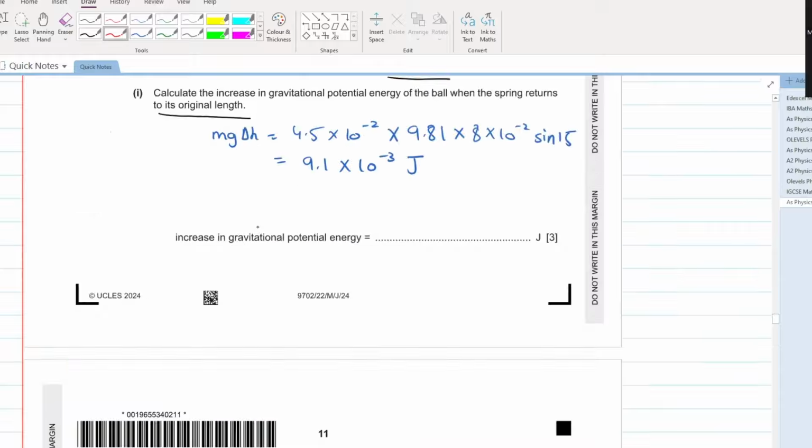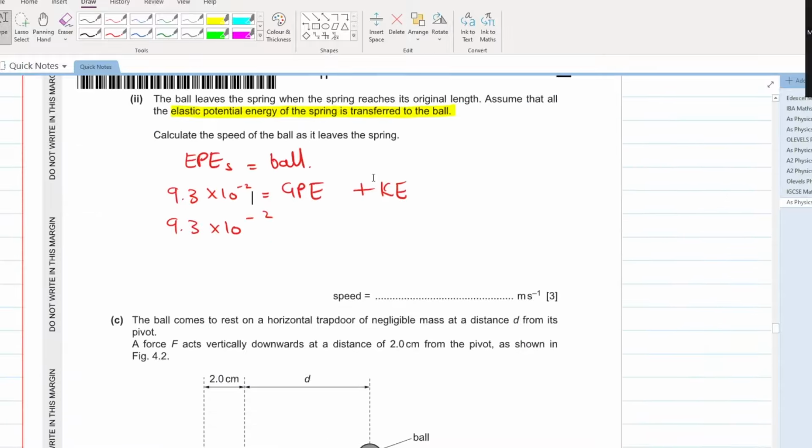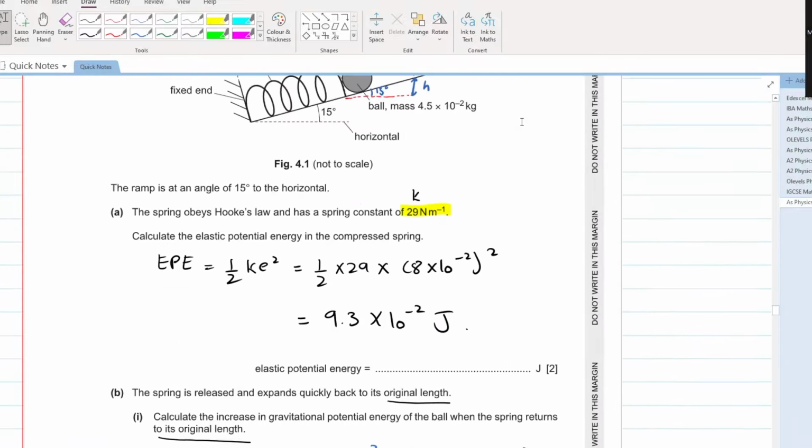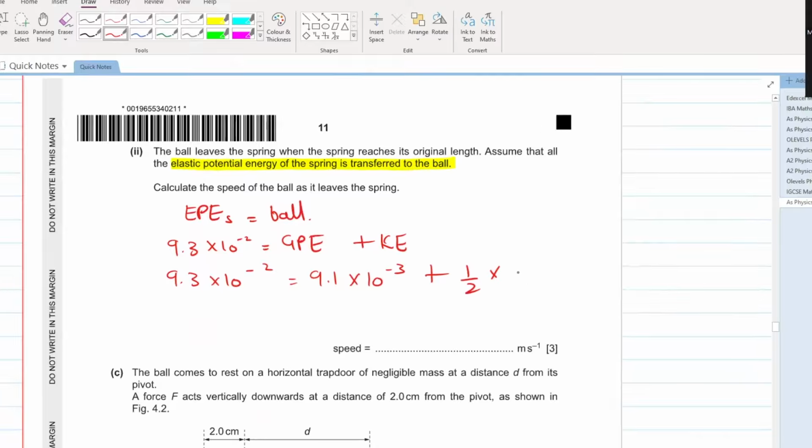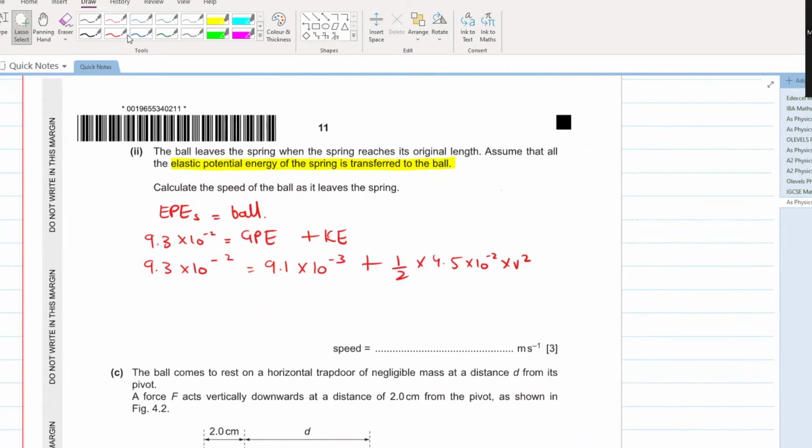What is the gravitational potential energy? 9.1 into 10 to the power of minus 3, plus half into the mass of the ball. The mass of the ball was 4.5 into 10 to the power of minus 2, into velocity square. Can you calculate the velocity of the ball? Yes, very easy. Velocity, as you have told me, comes out to be 1.93 m s minus 1. We round it off to three significant figures.